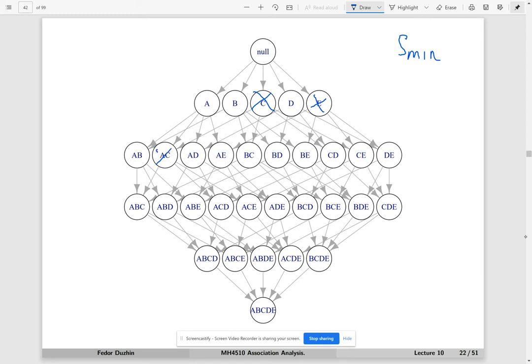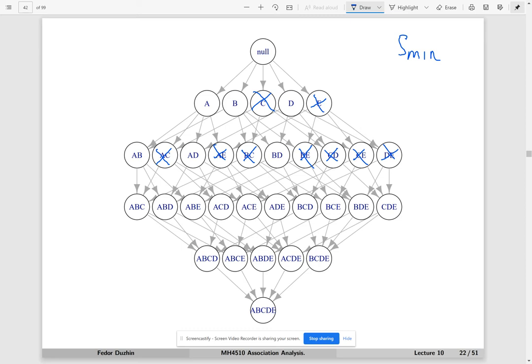So everything that contains C, AC, BC, CD, CE, we shouldn't even bother considering, and everything that contains E, we shouldn't even bother considering. But then everything that contains these 2 item sets, AC, AE, BC, everything below, we shouldn't bother considering.